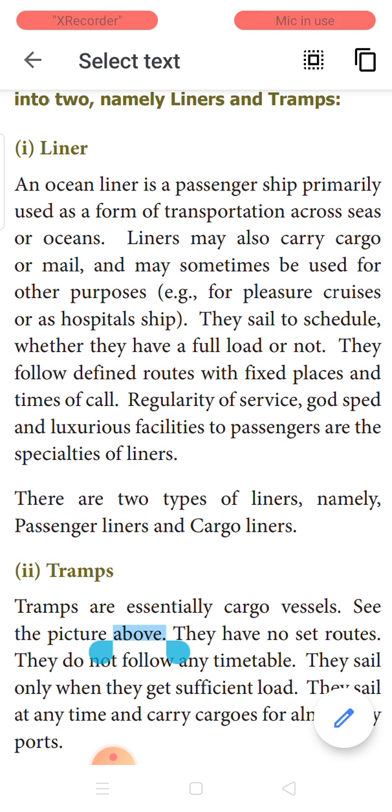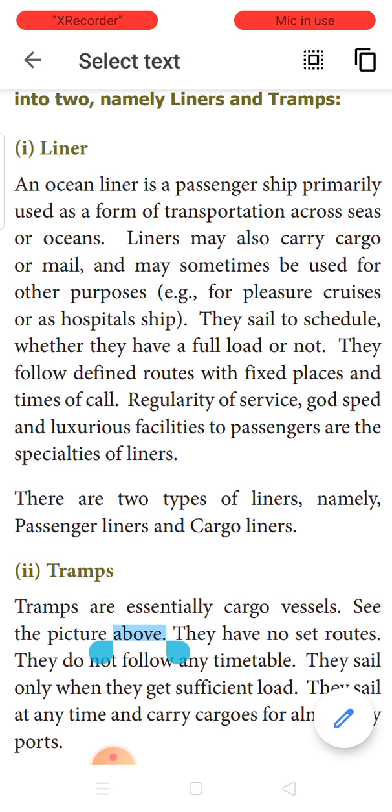And these liners ply on regular timings, like how our air network and railway network ply according to the scheduled time. Like that, these liners follow a regularity in service. They even have luxury facilities for the passengers, and specialty liners are also there, which can be exclusively hired, like chartered flights. So liners are meant for passengers. Apart from that, they carry mails and cargoes also.